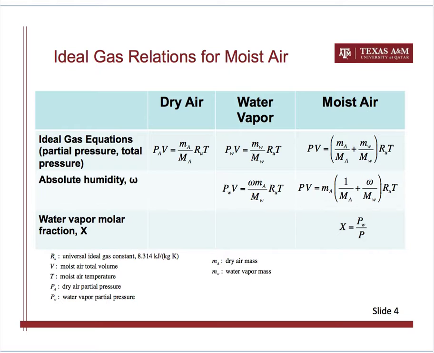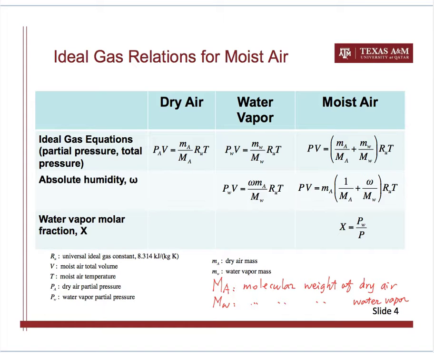And then in this table, you can see we have several variables. We have P sub A, P sub W, M sub A, and M sub W, and also capital M sub A and capital M sub W. I forgot to include the variable capital M sub A and capital M sub W. These are the molecular weights of dry air and the water vapor. And then you can see these are the ideal gas equation of state.